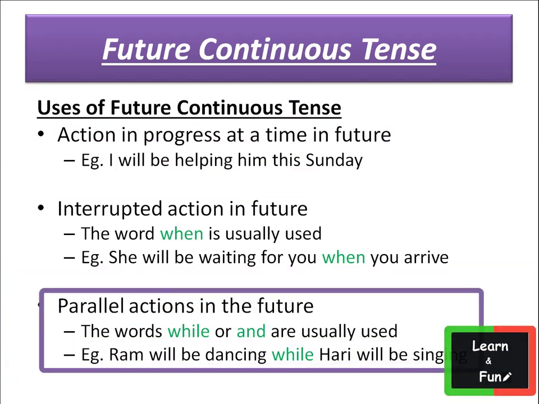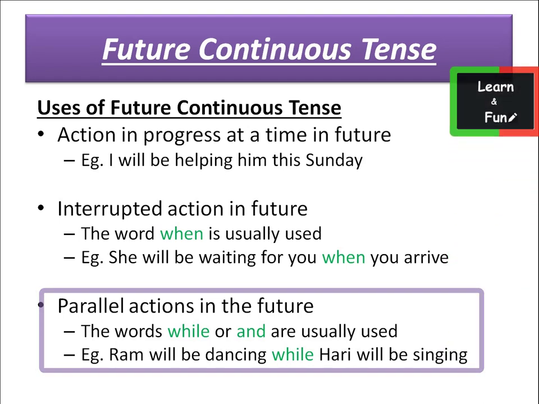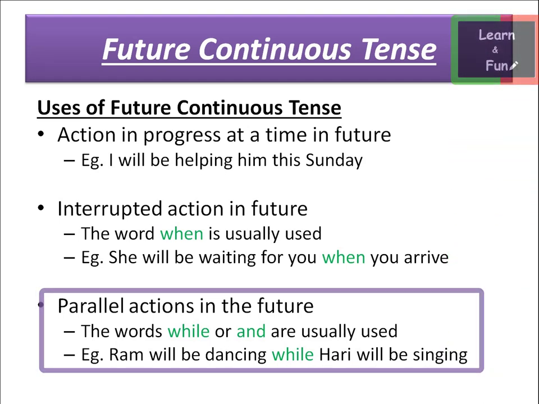And the third one is parallel action in the future. It means two actions will be happening at the same time. For that, we use while keyword between the two sentences or two actions. Example is, Ram will be dancing while Hari will be singing. Here we are using while to denote parallel actions.